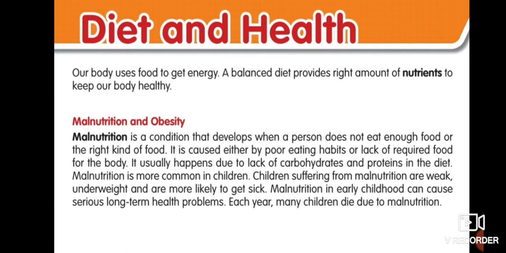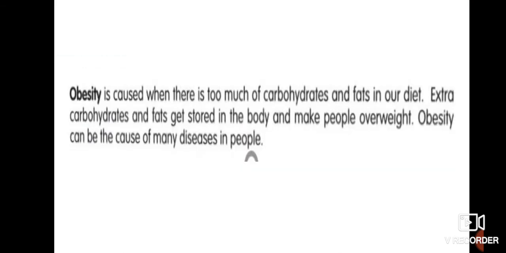So children, if adults also do not eat a sufficient amount of food, they may also suffer from malnutrition. Eating the right amount and kind of food for many days can cure malnutrition, preferably food rich in carbohydrates and protein. So children, what about obesity? Obesity is caused when there is too much carbohydrate and fat in our diet.